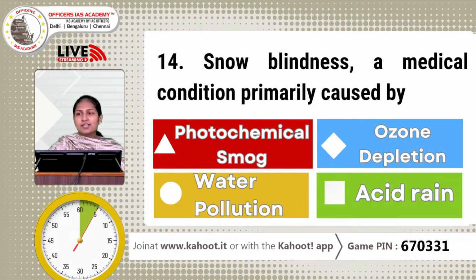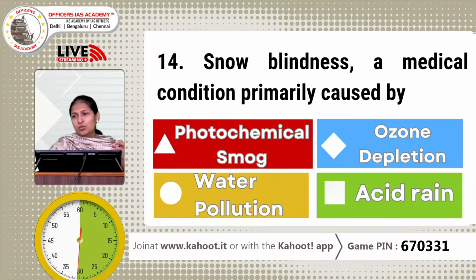Snow blindness, a medical condition, is primarily caused by which of the following factors? Okay, so the options are photochemical smog, ozone depletion, water pollution, and acid rain. So you have to think and answer for this question. It can be tricky. Let us see how many of you get this right.